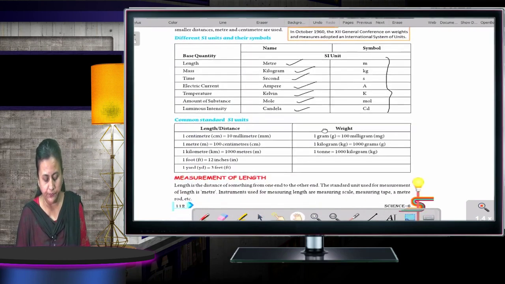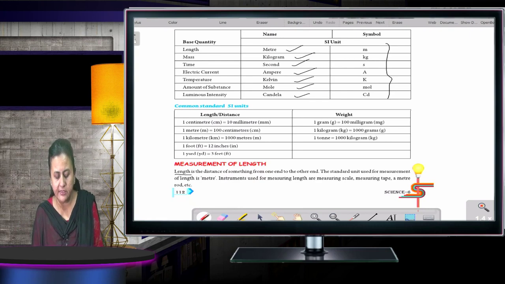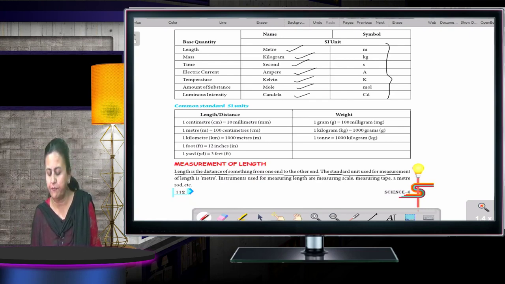So now, measurement of length. Length is the distance of something from one end to the other. The standard unit for measurement of length is meter. Instruments used for measuring lengths are a measuring scale, measuring tape, and a measuring rod.